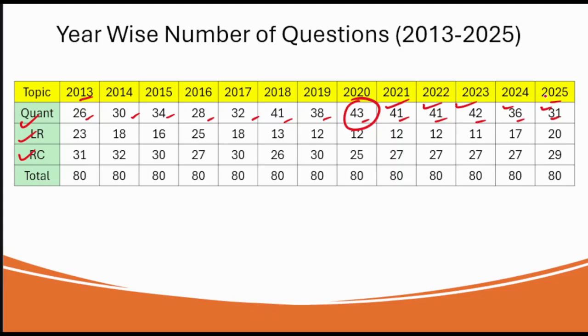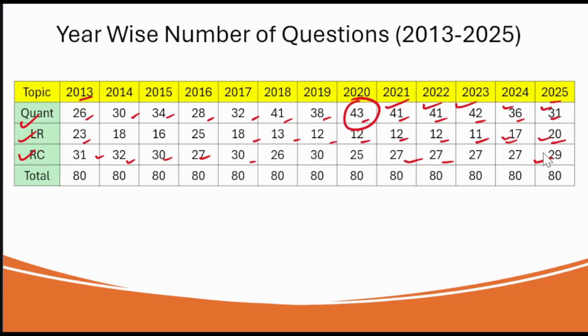Similarly, in the LR section from 2013 till 2025, the number of questions got reduced: 18, 13, 12, 12, 12, 12, then again 23, 11 and 20. After 2023, that is in 2024, the number of questions increased to 17, and in 2025 also it increased to 20. In the RC section, the number of questions almost remains constant throughout, which is 27, 28, and in 2025 it slightly increased to 29.